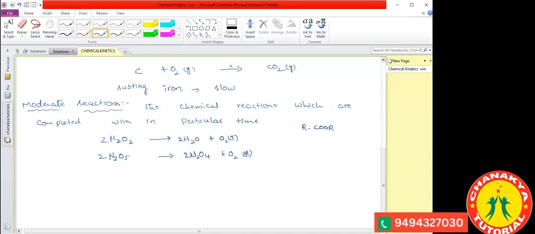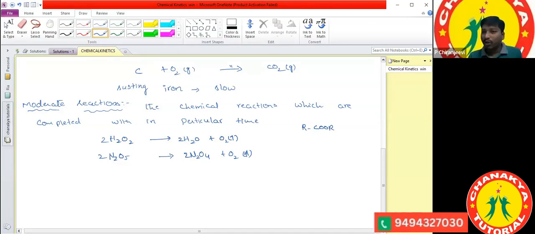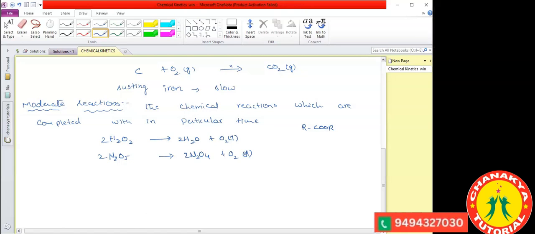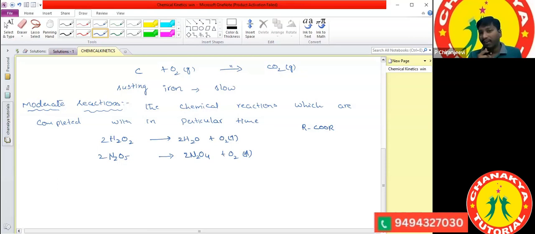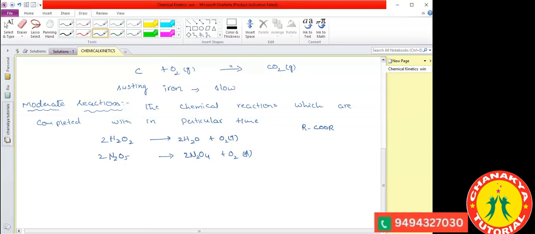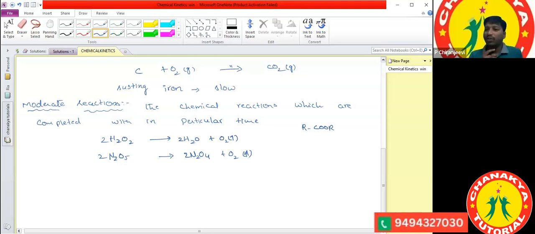Sir, is it also used for soap formation? Like we learned in 10th grade. It is also used for soap formation. That is a different soap formation. Esterification means first it undergoes the hydrolysis reaction, basic hydrolysis reaction. As you are telling, that is what I am going to explain here.